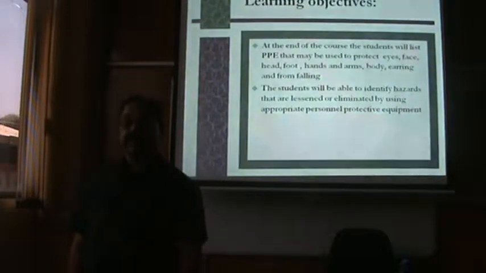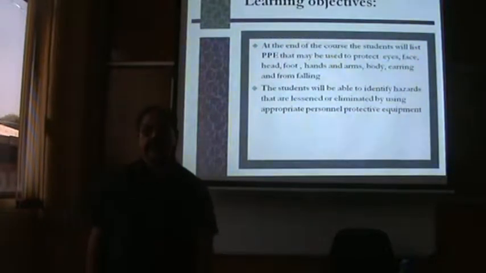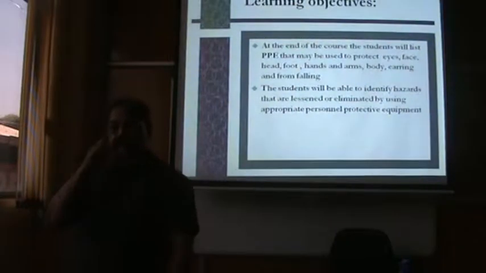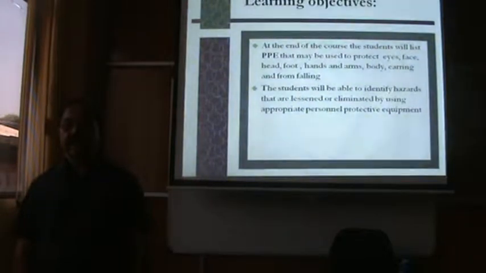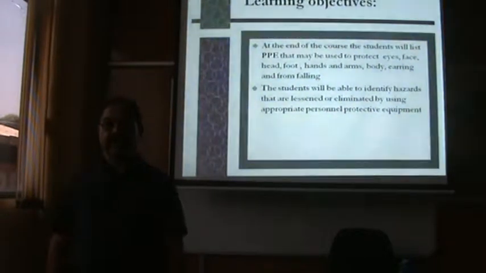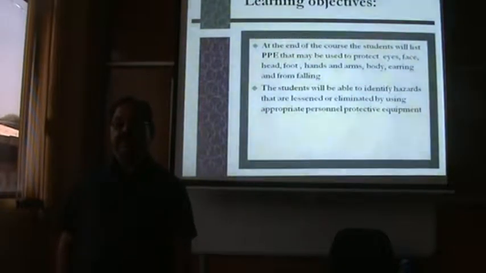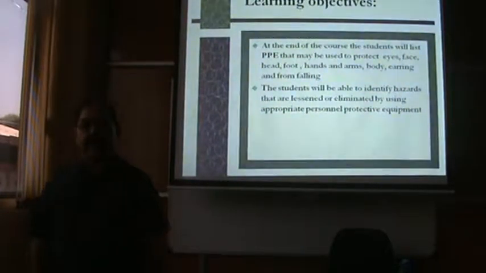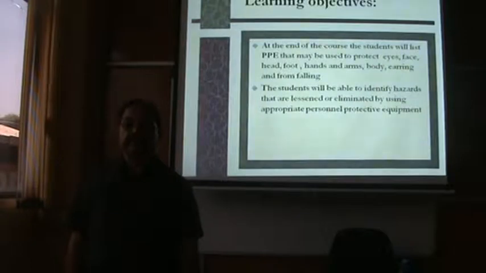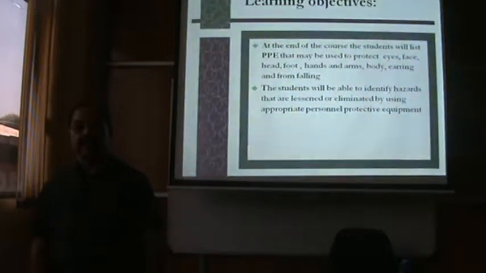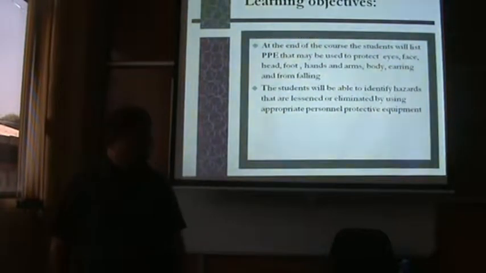Today's learning objectives from this topic, that is, what we want to achieve at the end of the course. First, at the end of the course, the student will be able to list the personal protective equipment that may be used to protect eyes, face, head, foot, hands and arms, body, ears and from falling. Second, the student will be able to identify hazards that are lessened or eliminated by using appropriate PPE.